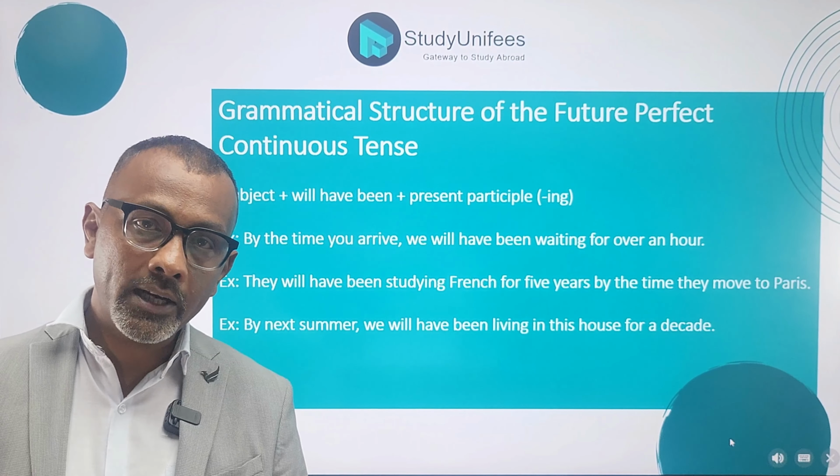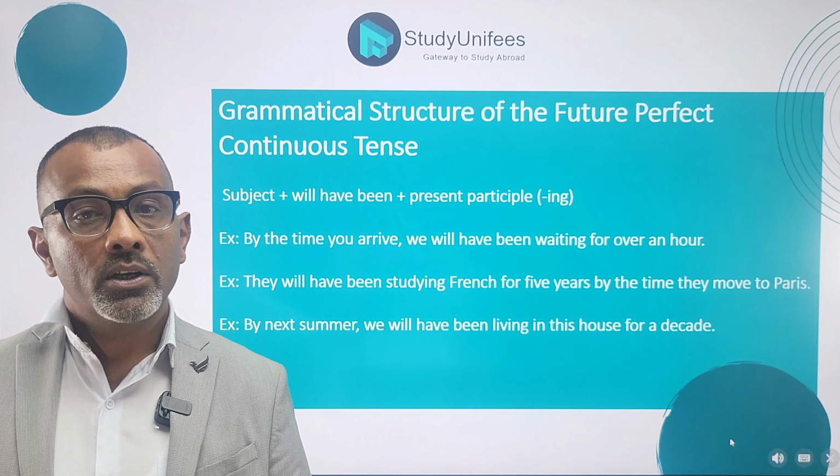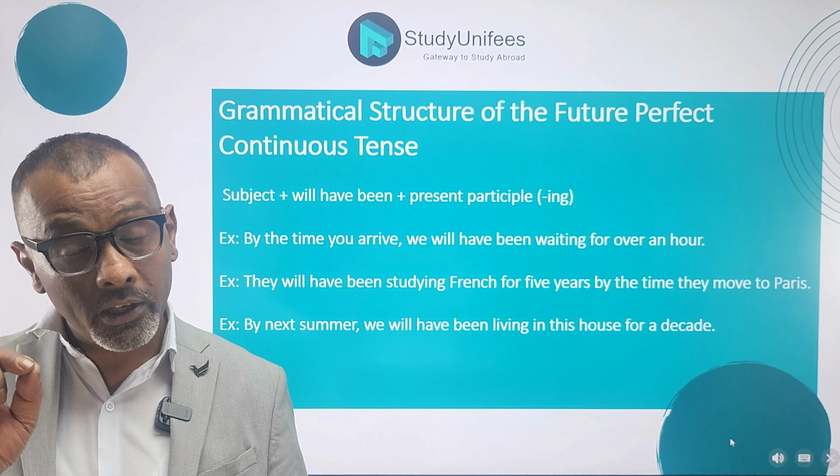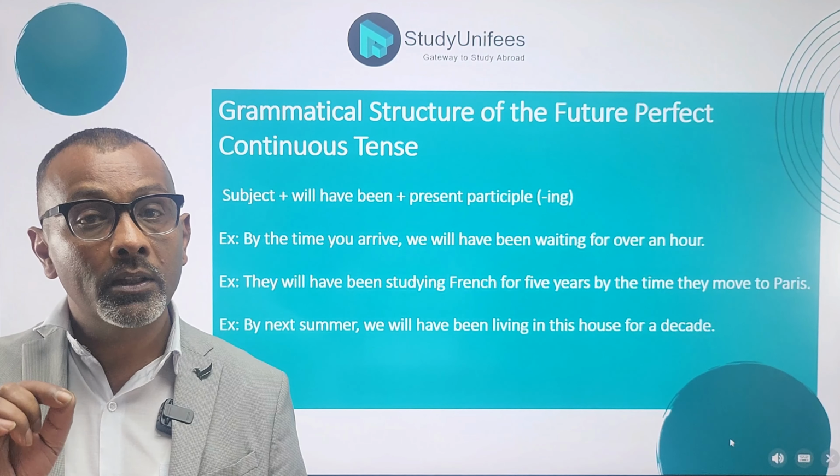So, future perfect continuous tense is used to denote a particular duration that will be completed at a particular time in the future.